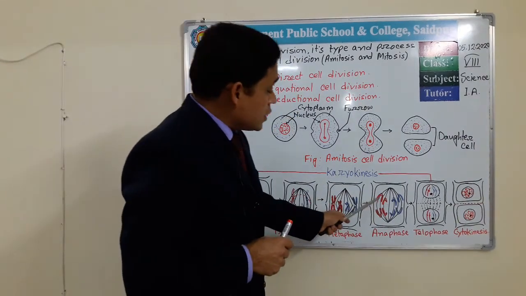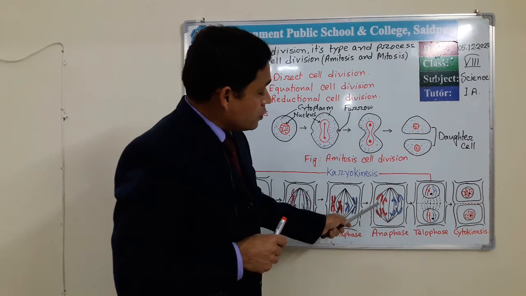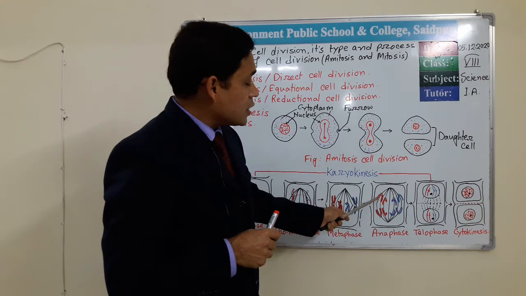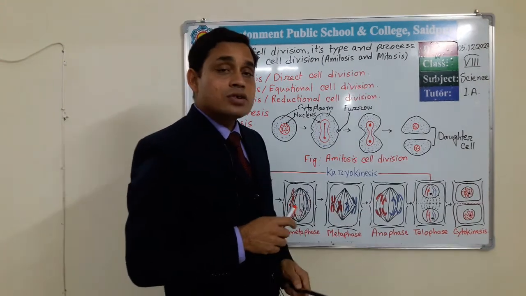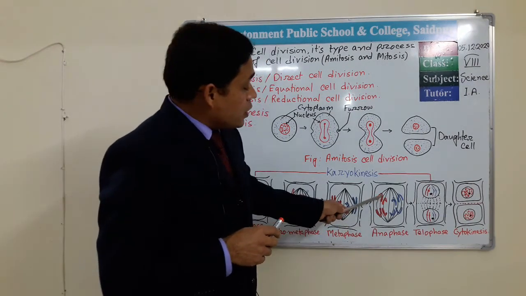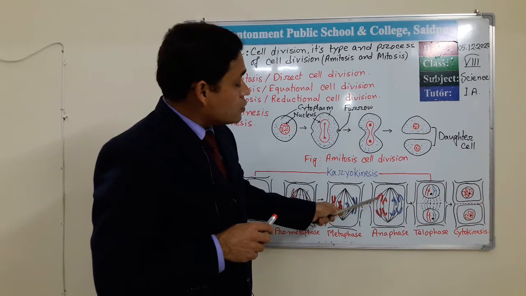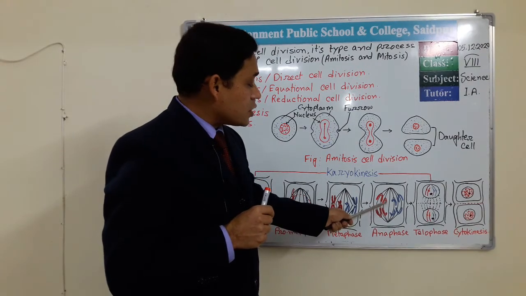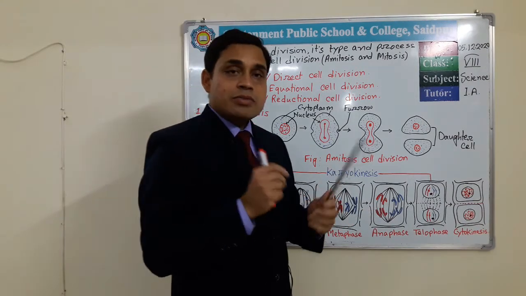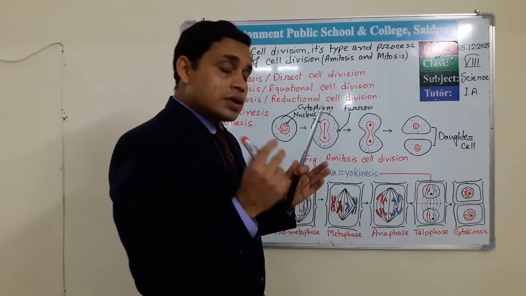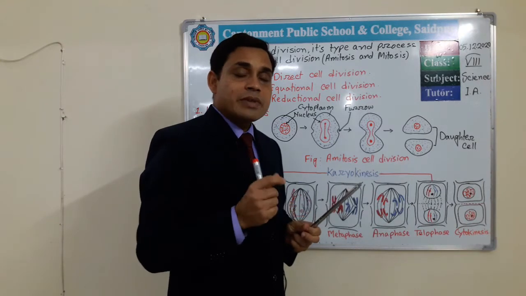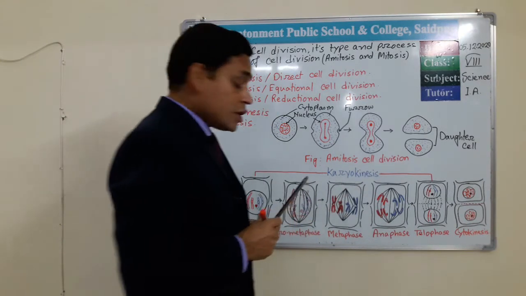In this movement the centromere always remains ahead and the chromatid follows the centromere. Here the arms of the chromosome, that means the chromatids, are both the same in size, but here we can see they are not the same in size. So in a cell we see 4 different types of chromosomes on the basis of the position of the centromere.